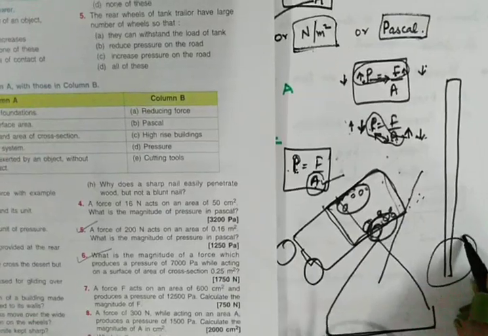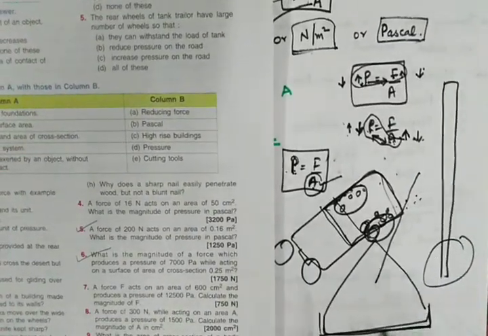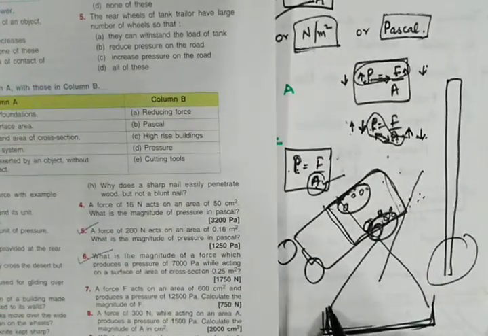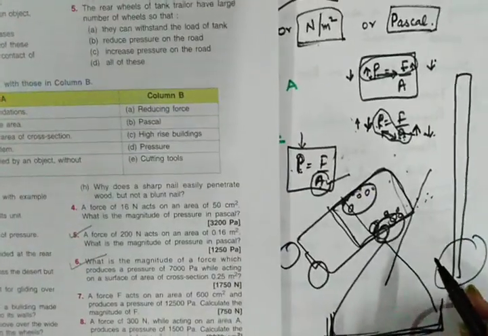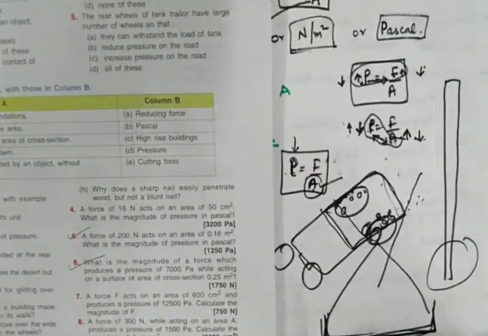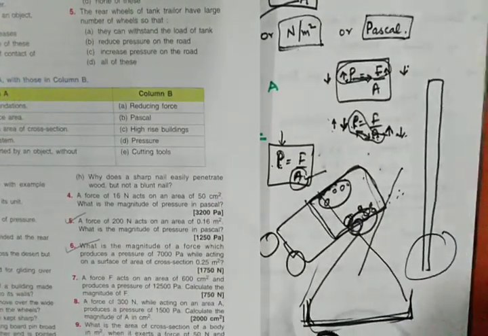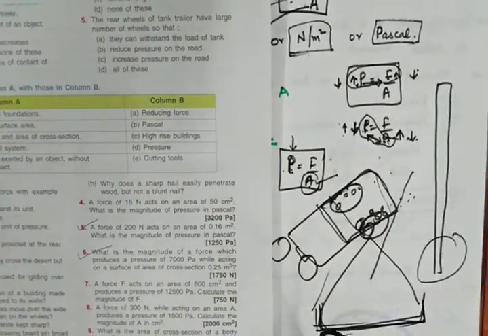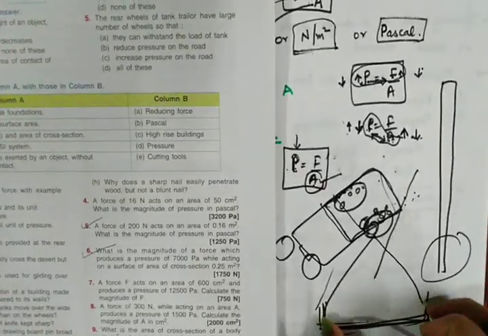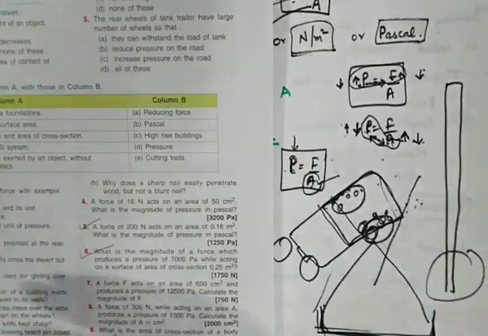Increase the base area. If the base area is broad, area is high, so pressure will be low, and your ground will be able to manage the weight of the huge structure you are going to construct. So whenever high-rise buildings are constructed, their base areas are always broad.